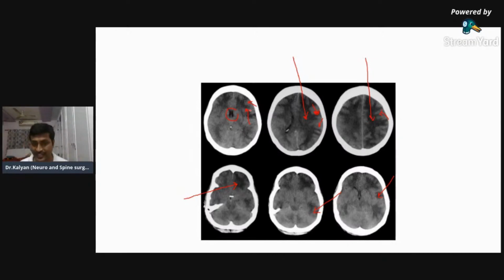It may be a result of ischemia, head injury, widespread brain tumor, anything. But that you can find in the next study, either an MRI or CT contrast. In this picture, what I can say is there is widespread cerebral edema, because it is hypodense and has characteristic pseudopod, finger-like projections.